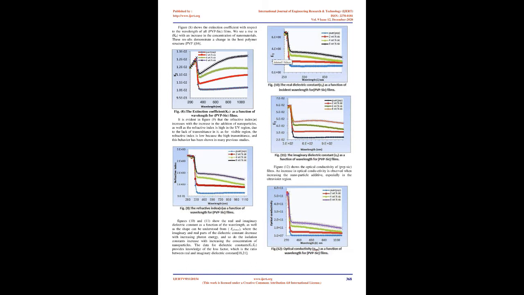Figure 4 shows reflectivity as a function of wavelength, and we observe an increase in the reflectivity of the films with increasing the concentration of SiC nanoparticles. Figure 5 shows the relation between the absorption coefficient and photon energy, showing an increase in α with the addition of a higher proportion of nanomaterials. This means α is low at low energy, and electrons move slightly from the valence band to the conduction band. At higher energies, the absorption coefficient increases, and there is a greater electron transition, and the energy of the incident photon is greater than Eg.